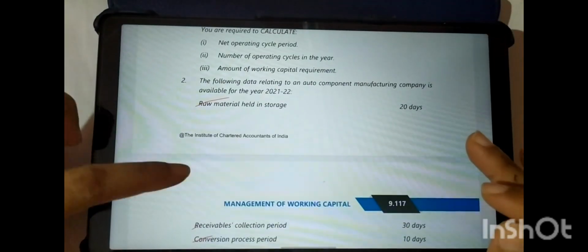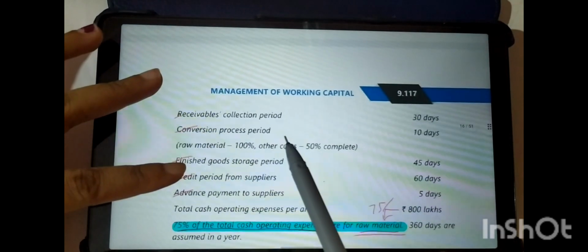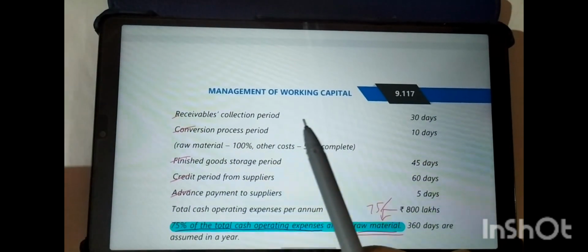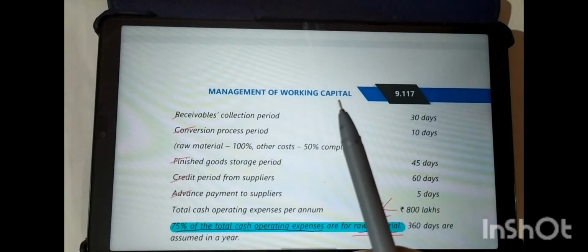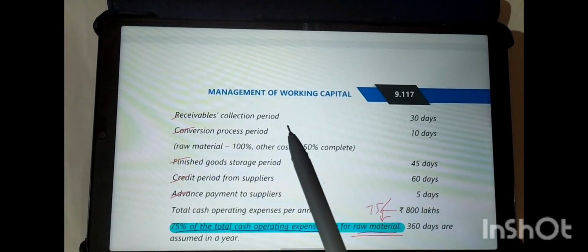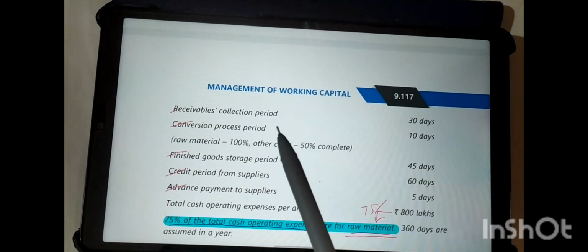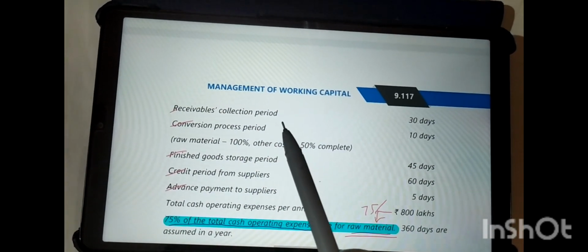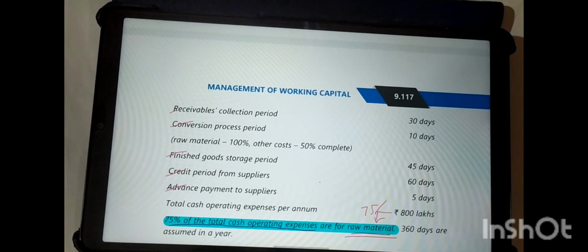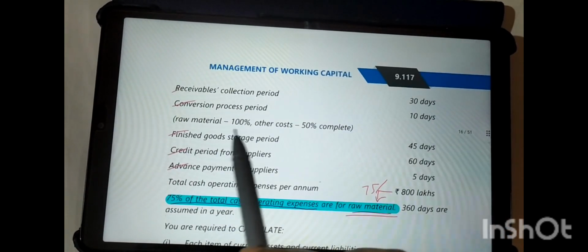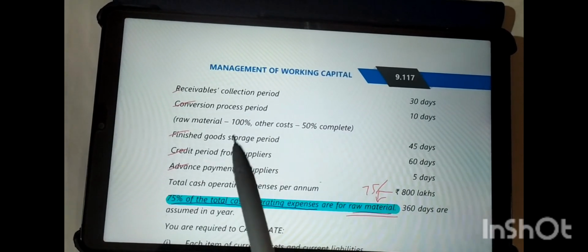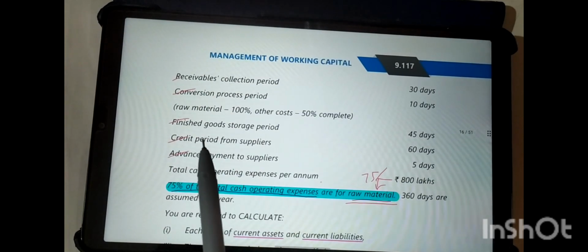Next is receivable collection period, in the sense debtors. For debtors, we sell a complete finished product, so we incur labor cost and overhead cost as well. So we calculate raw material and other cost. Other cost includes overheads, labor cost, and so on. For the conversion process period, both raw material and other cost need to be calculated, and the same for finished goods storage period.